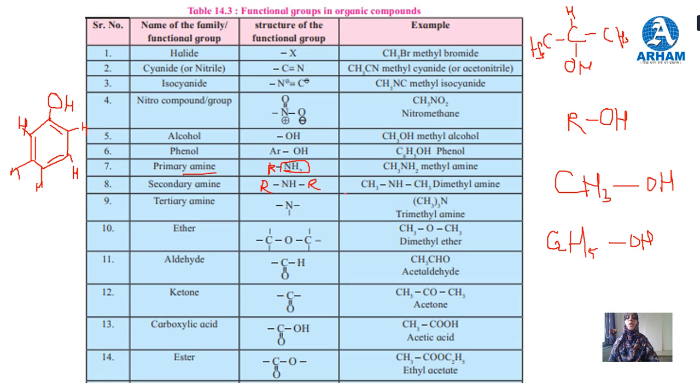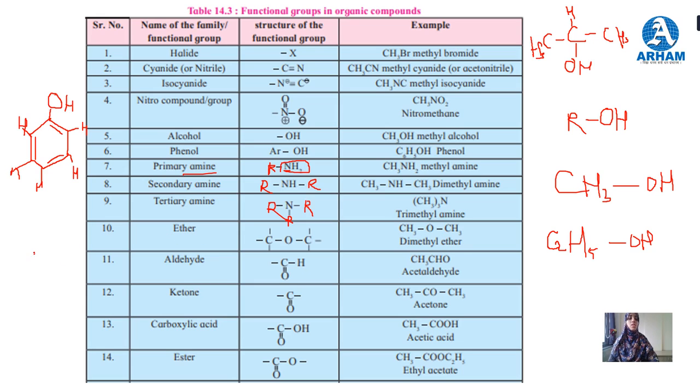When 2 alkyl groups and 1 hydrogen are attached to nitrogen, the amine is called a secondary amine. In a tertiary amine no hydrogen is present, and all 3 are alkyl groups. When all the bonds of nitrogen are attached to alkyl groups, the amine is called a tertiary amine.